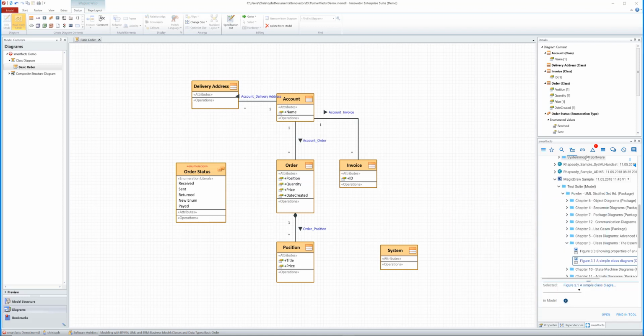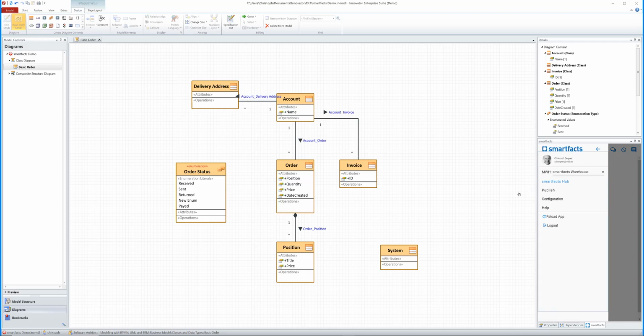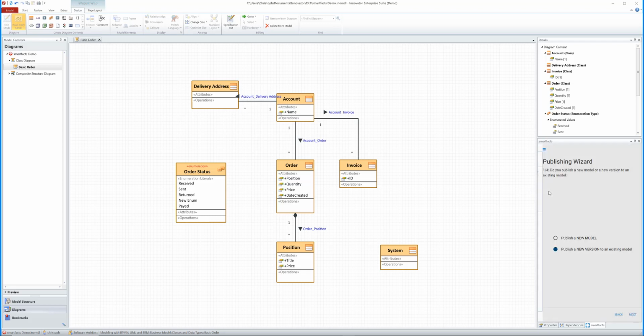So all this is interesting. There's much more. I can build links. I can look at the revisions, at suspectness. I can start a chat in the context of this diagram. I can view the history. I can add comments. So all this kind of functionality. But we want to publish this model, right? So let's go to publish.